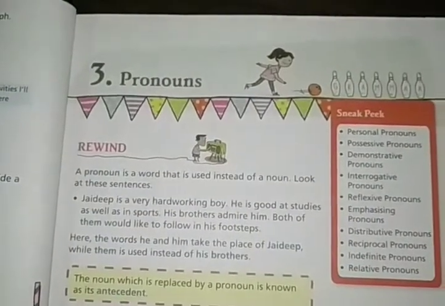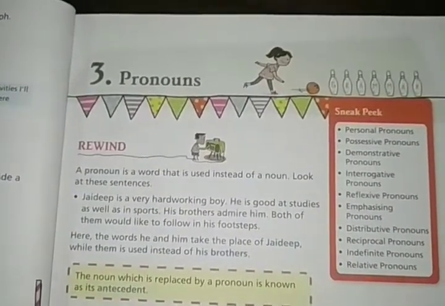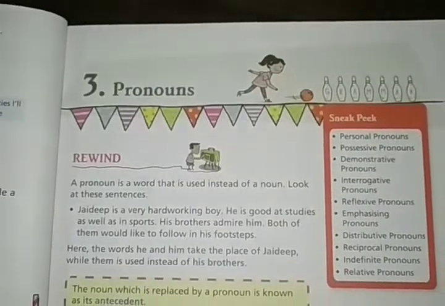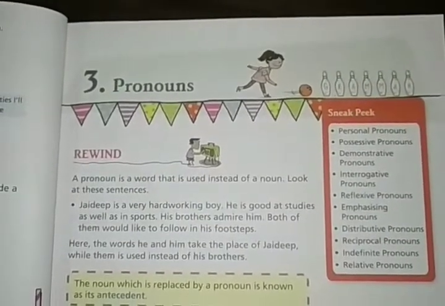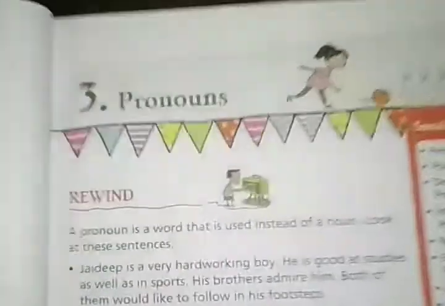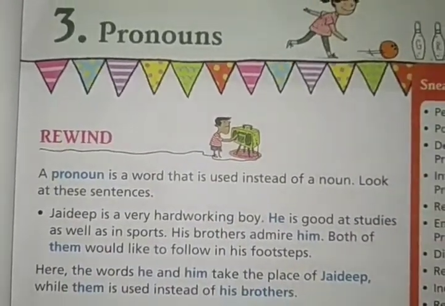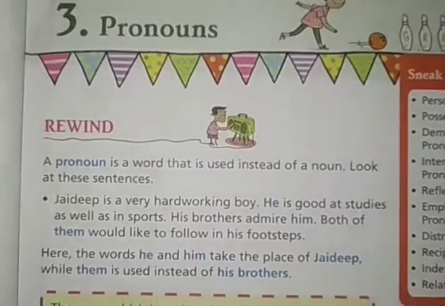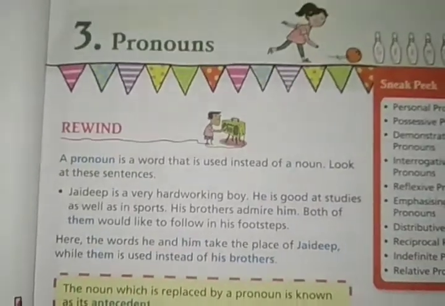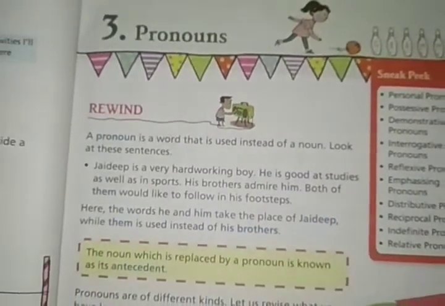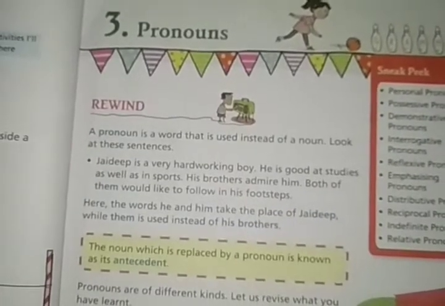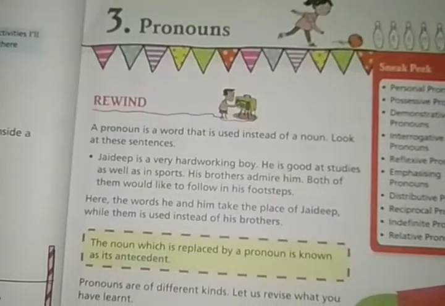You have already learned that a pronoun is a word that is used in place of a noun. Look, a pronoun is a word that is used instead of a noun. So, it means that the words which are used in place of the naming words are called pronouns.